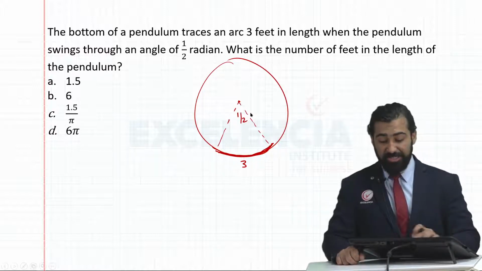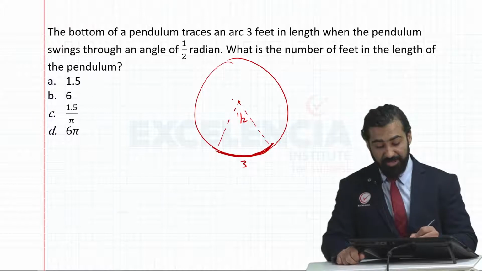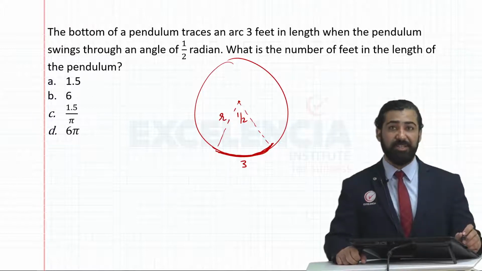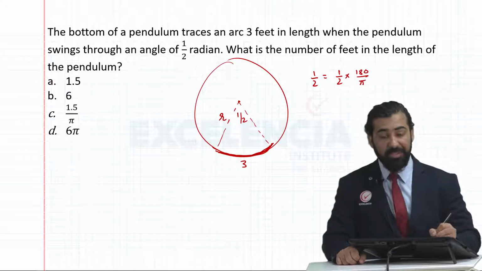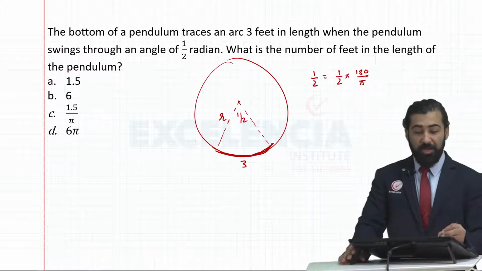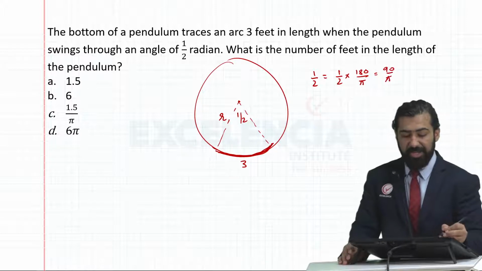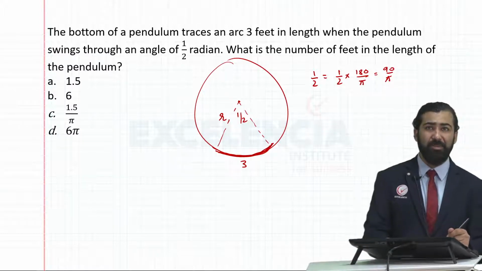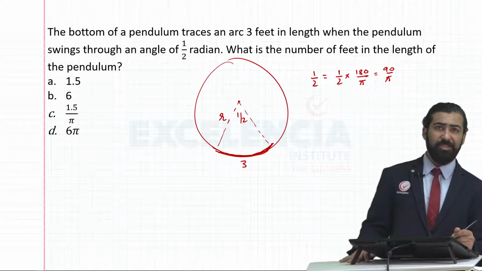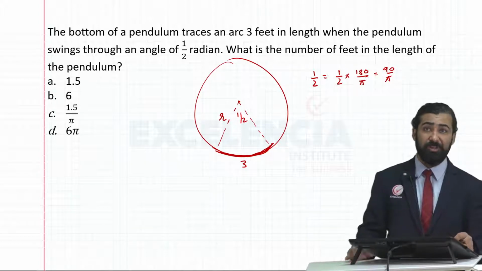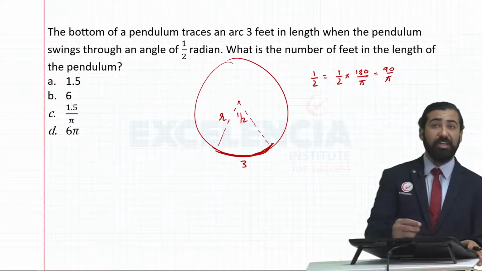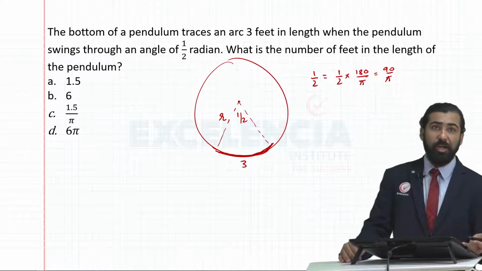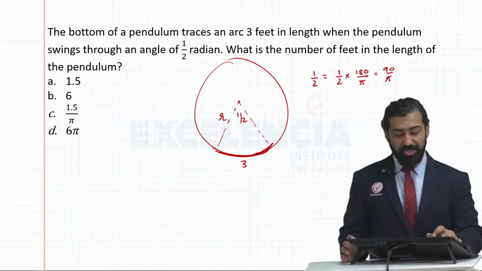What is the number of feet in the length of the pendulum? Basically, the question is asking us how much the radius is. Now, half a radian is the same as half into 180 divided by pi degrees. I'll get the answer as 90 divided by pi. Since in the options I see there's pi in the denominator, most probably that will help me answer the question. But rather than do guesswork, I'll just use the formula because this is the first question that we are solving of this nature. Otherwise, I would have converted 90 upon pi using a calculator into a proper number. Okay, so I've got 90 upon pi.